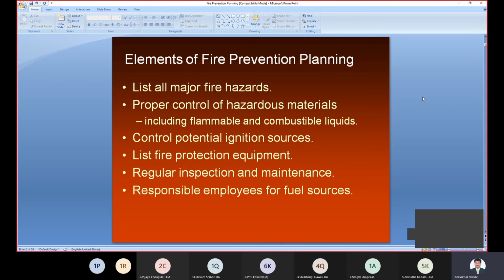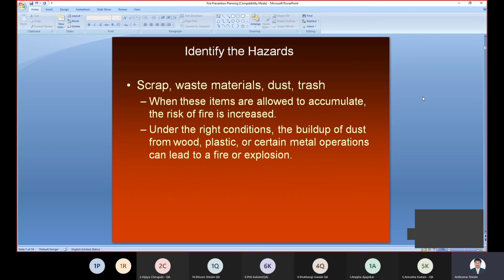Then assign responsible employees for the fuel sources. If any fire occurs, these employees are responsible for the fire hazards, so we have to take care and keep control over that. If all these points are controlled, then you can prevent different fires in a particular industry.